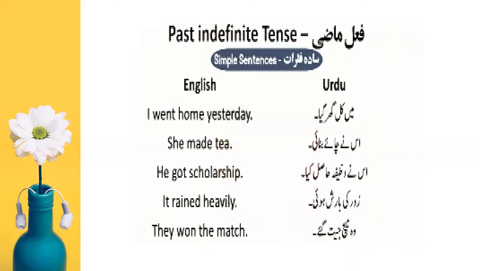Okay, some examples, students. I went home yesterday. She made tea. He got a scholarship. It rained heavily, and they won the match. So these are the examples of simple past tense or past indefinite tense.